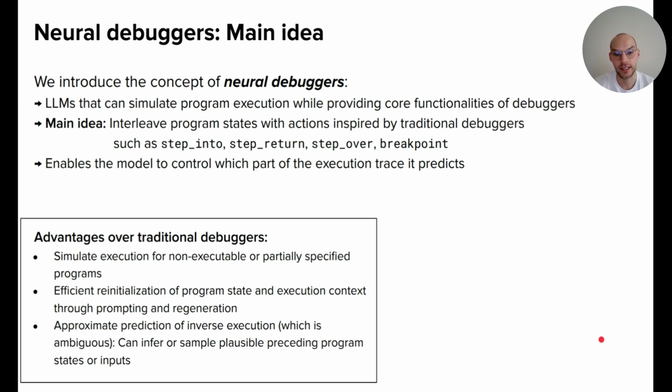And in addition, we also introduce approximate prediction of inverse execution, which is typically ambiguous. So if you have 1 plus 2 is 3, there are many different variables that equal 3 when you sum them up. Actually, infinitely many. So what the model can do is infer or sample plausible preceding program states or inputs.